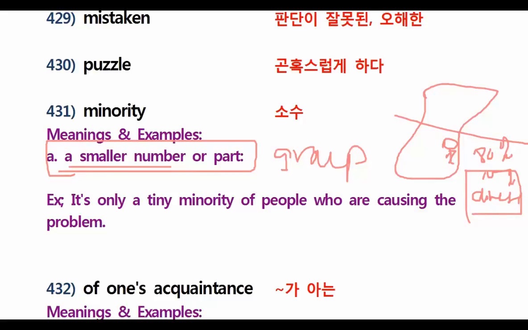Very good. So my example here is, it's only a tiny minority of people, a small number of people who are causing the problem. So it's not a lot, or not everybody is causing the problem. Only a few people are doing it. Got it? Very good, guys.